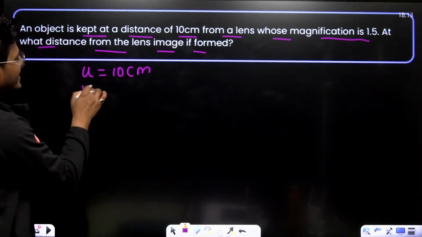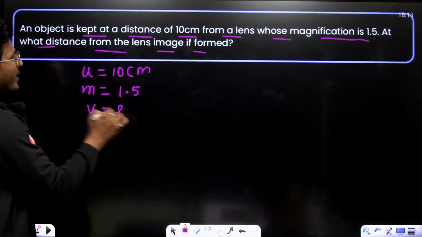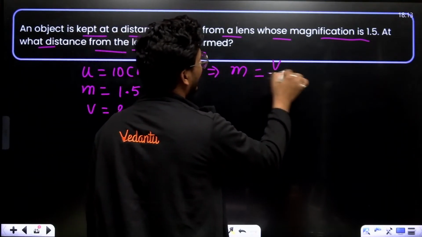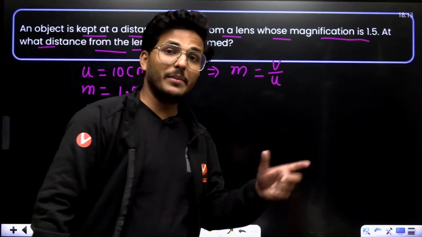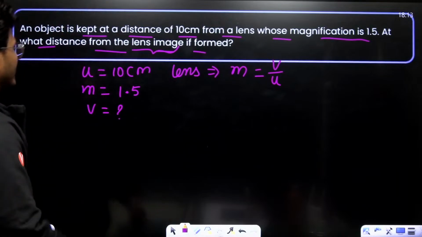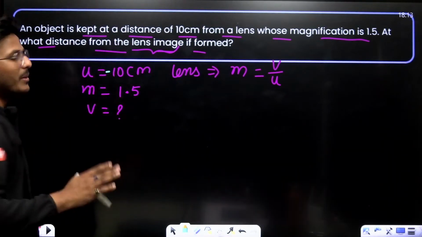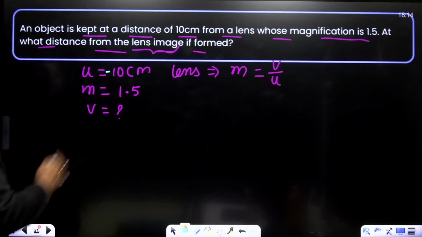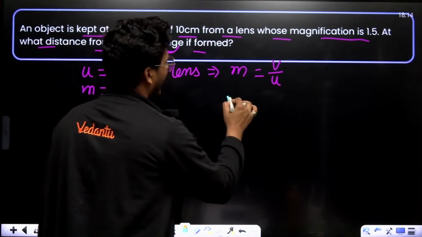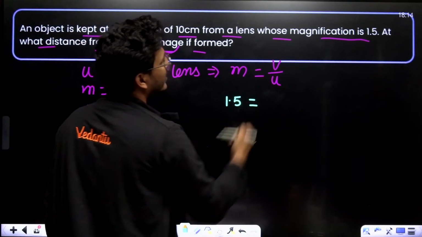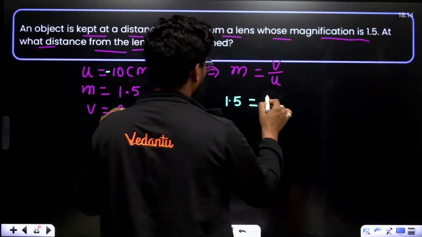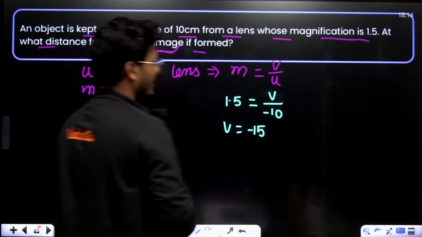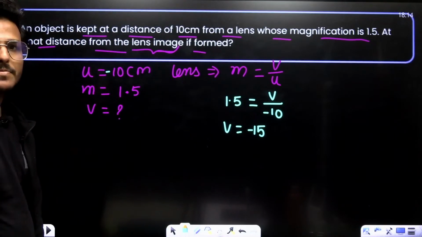Magnification is 1.5 and we are asked for V. This is a lens, so M equals V upon U. Otherwise, in a mirror, M equals negative of V upon U. Now, putting sign convention, U will always be negative. So M is 1.5, this is positive, so V equals 1.5 times negative 10, V equals negative 15.